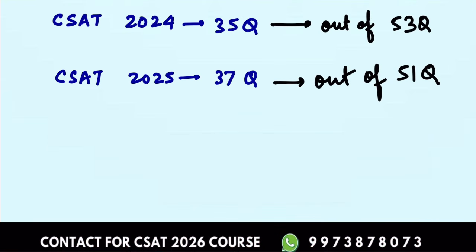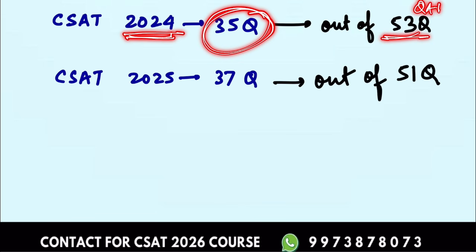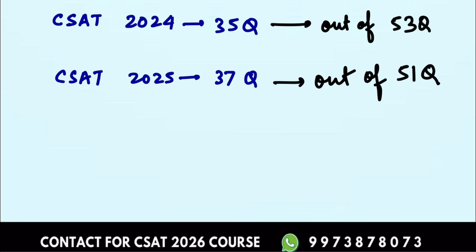All right, so have a look at our CSAT predictions. So in the year 2024, 35 questions out of the 53 questions of QA and LR, which were part of the actual paper, 35 questions we have already predicted, and these were part of the actual paper. For 2025, it was somewhere close to 37. The 2 separate videos are already on our portal. You can search CSAT 2024 predictions, you will get those videos.